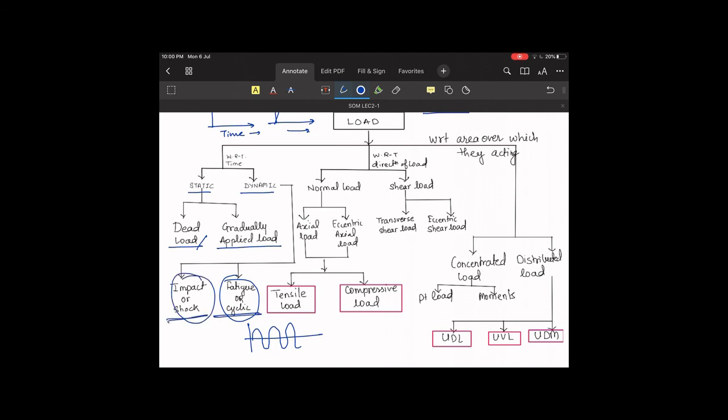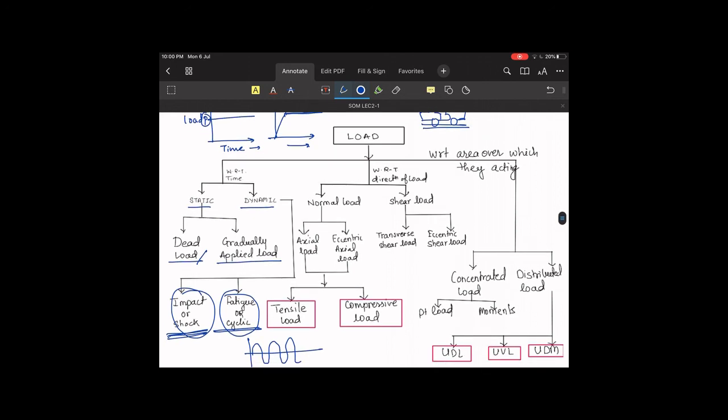Whereas what about impact loading? For a very short duration of time, if we are applying a tremendous amount of load, that will be the example of impact loading. Okay, so this is with respect to time. This load can be divided into these two types, and further it is divided into the following things.